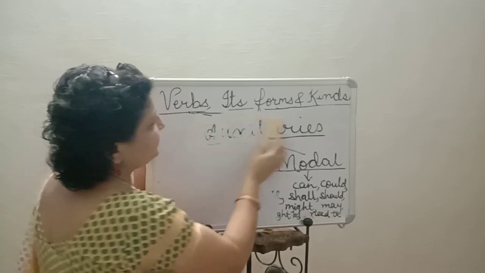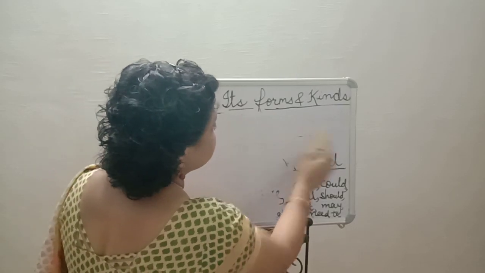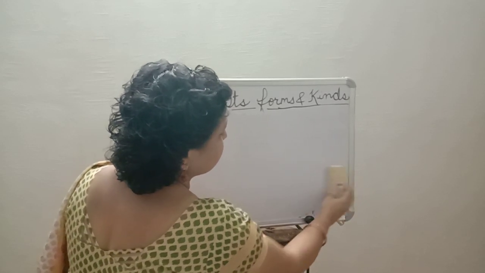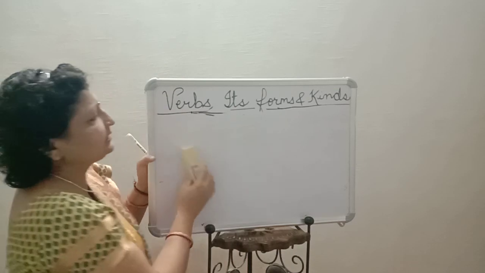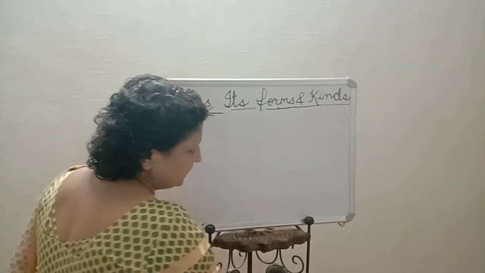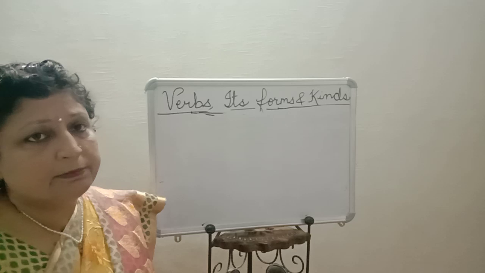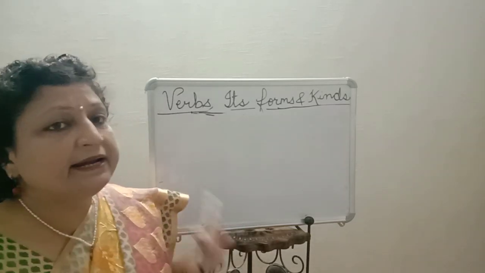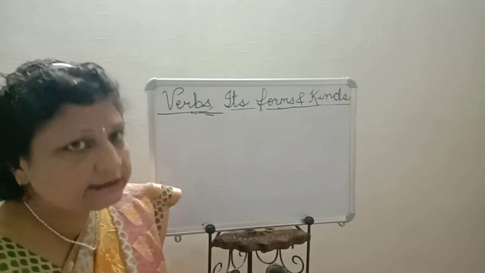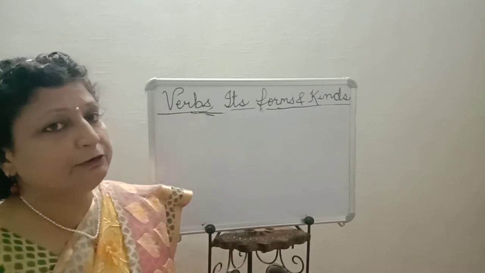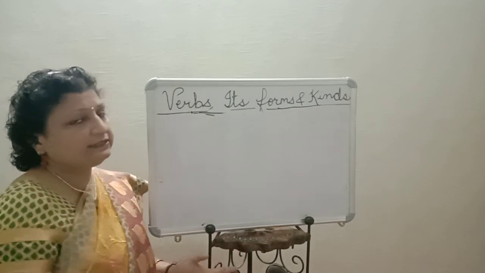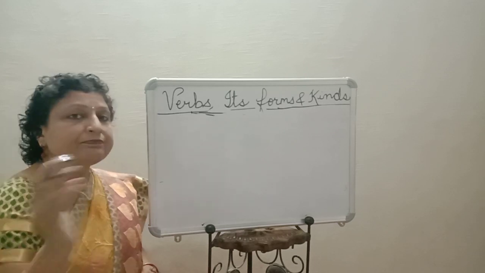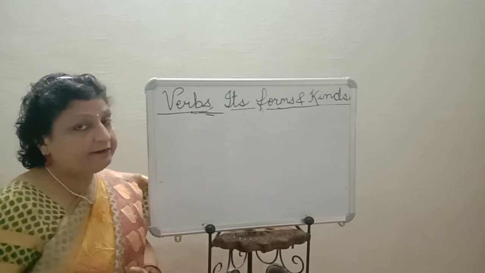So this is the entire thing about verb. Now in my next class I will be dealing with direct, indirect, tense, active and passive voice, because they all are telling about the different forms of verb. Once you know about verb, it becomes easier for you all to understand what is active and passive voice and how to convert active to passive and passive to active, vice versa. And you will be able to transform from direct to indirect also.